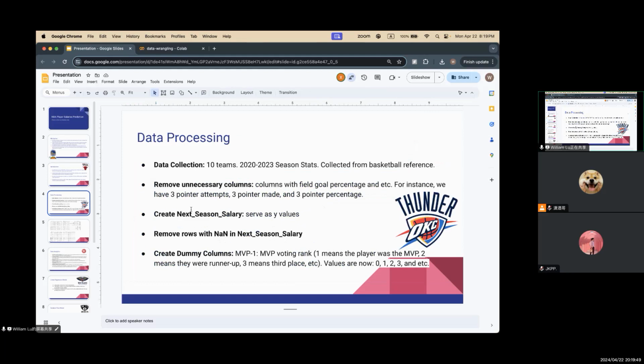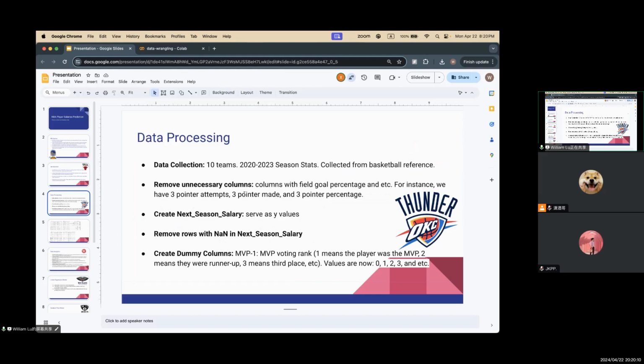But before serving our model or performing any data analysis, we want to make sure that our data is clean. So we perform data processing and data cleaning. First of all, there are some columns that may be duplicated or repetitive.